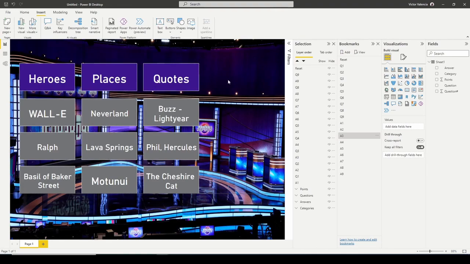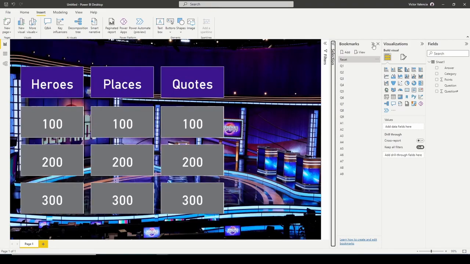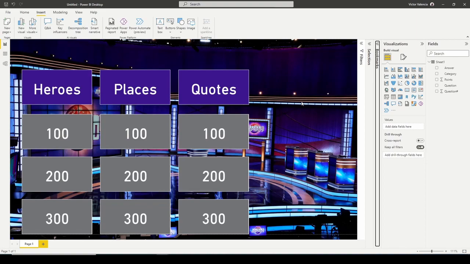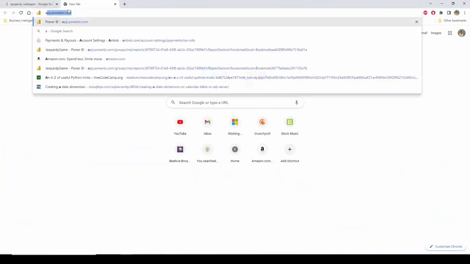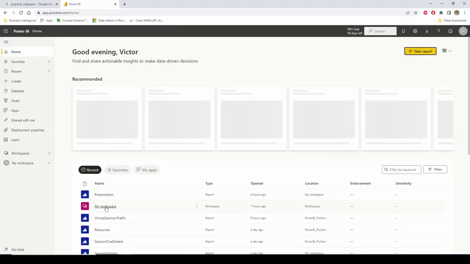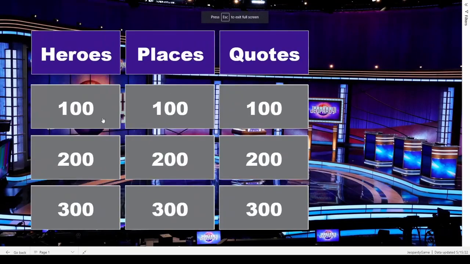Same thing, if I'm ready to go and play this with another group of people, remember I have my giant reset button, control click it, reset my entire board, and I can start again. So that's pretty much it. That's how you build the Jeopardy board. The next step is now for me to be able to publish this onto the server so that when I go onto the server, I have it available to be able to play Jeopardy with my coworkers, right? And that's what I've done. I've published it out here.